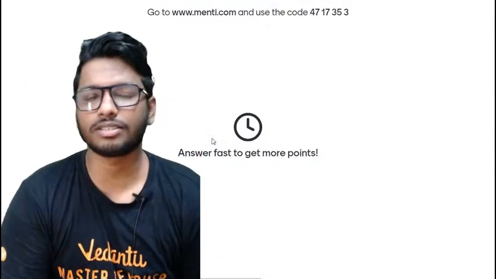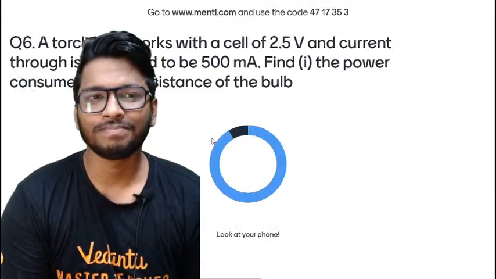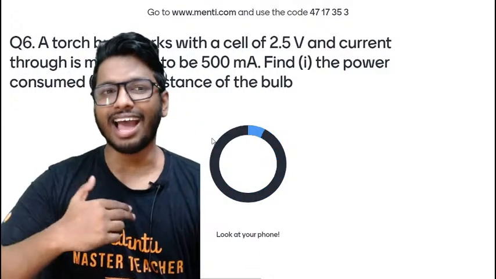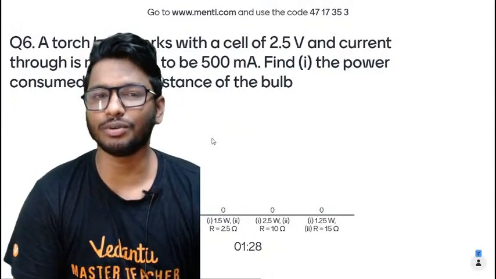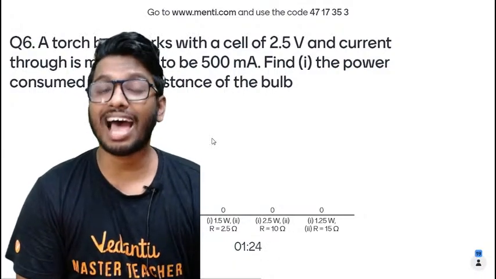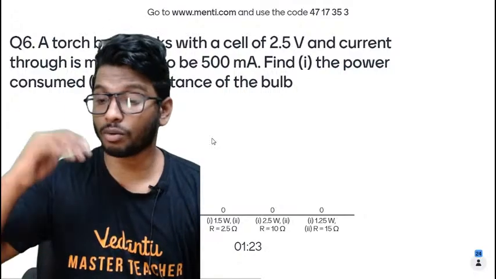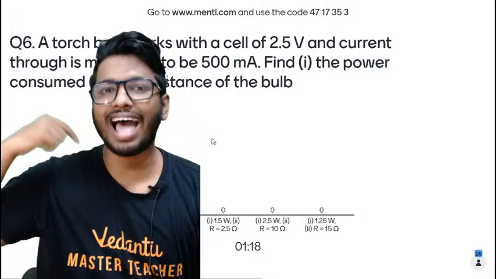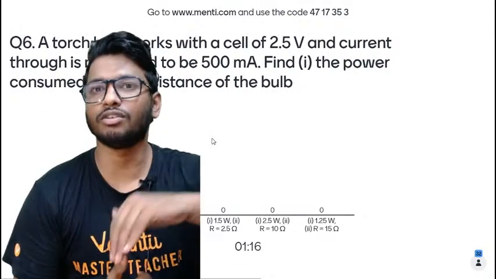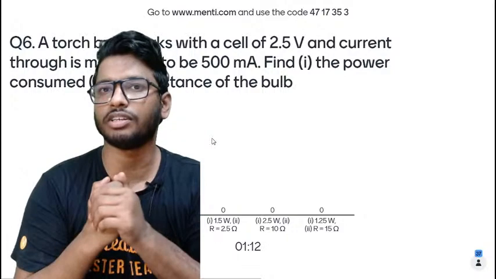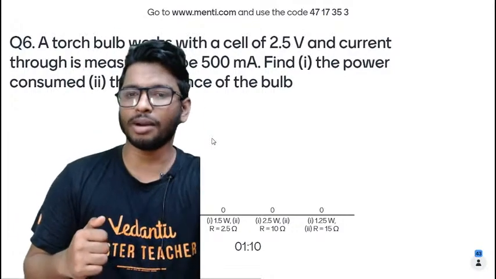A torch bulb works with a cell of 2.5 volt and the current through it is measured to be 500 milliampere. Find the power consumed and the resistance of the bulb. You're supposed to find out the power consumed as well as the resistance of the bulb. Remember the formula of power. You could use Ohm's law or you could use the power formula itself to find out the resistance. Quickly do it, guys. You have 1 minute, 10 seconds.